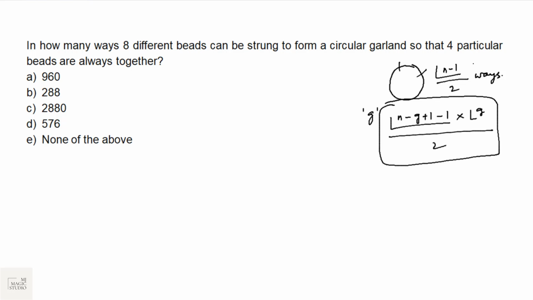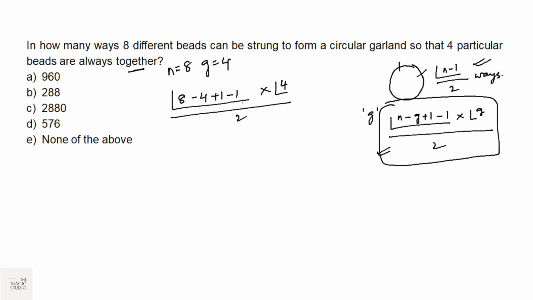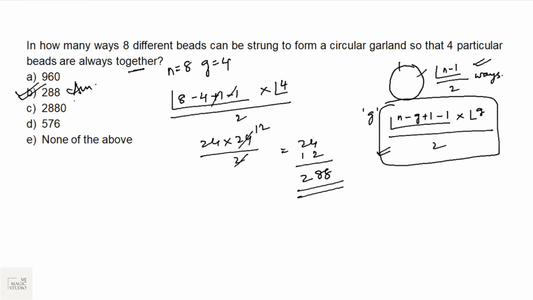In how many ways can 8 different beads be strung to form a circular garland so that 4 particular beads are always together? So we have n equals 8, G equals 4, and we would be using this formula straight away. 8 minus 4 plus 1 minus 1 factorial into factorial 4 by 2. Factorial 4 is 24, into 24 by 2. So this would be 24 into 12, 240, 48. That is 288. Yes, that we have in option B.